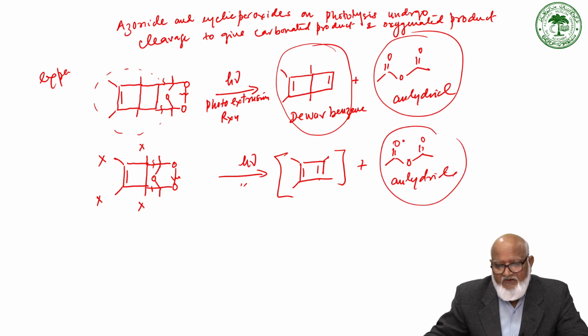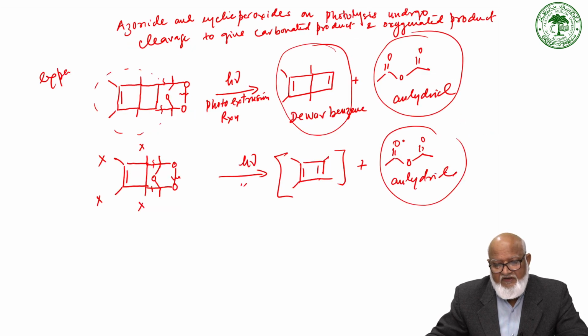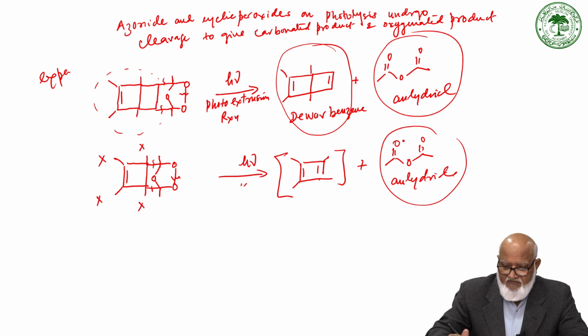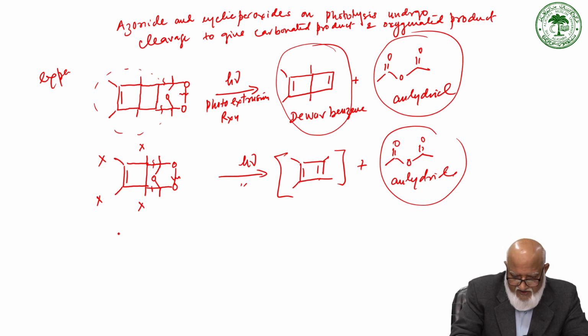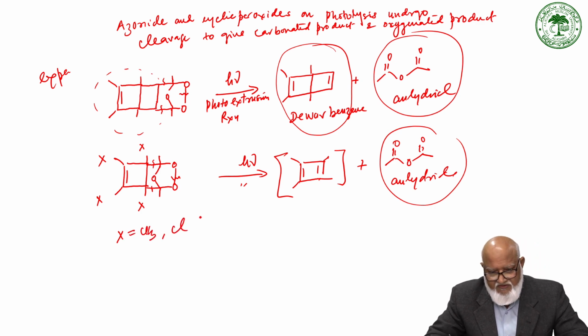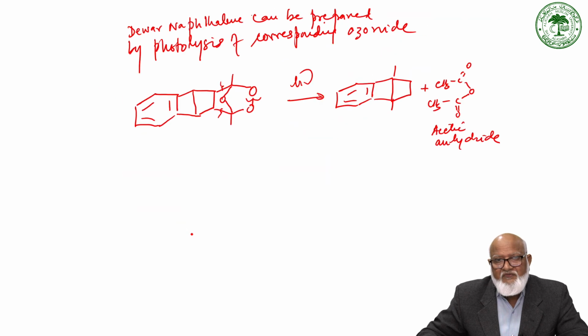So this is a very good reaction for the synthesis of Dewar naphthalene and Dewar benzene, and this is valid for X being CH3 as well as Cl, chloro. When X is a chloro group, it also works in a similar fashion.